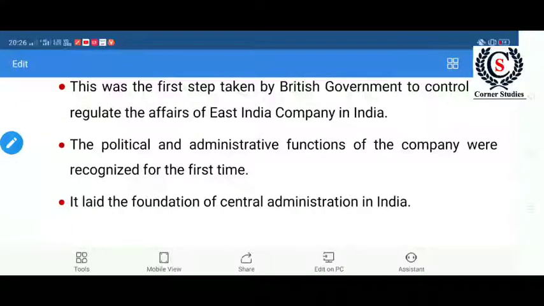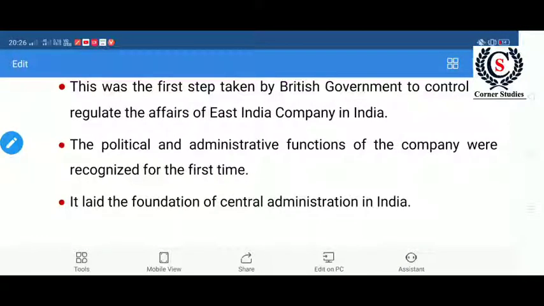These questions they asked. And next, through which act was the Governor General of Bengal changed to Governor General of India? The Charter Act of 1833. And the first Governor General of India was William Bentinck. So these are the questions asked previously.